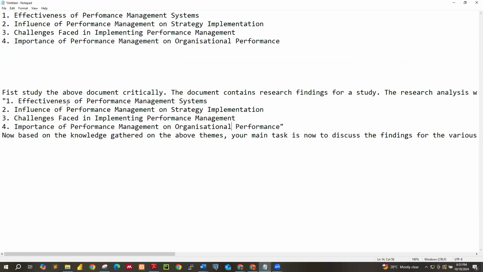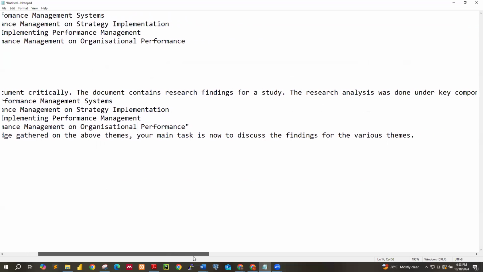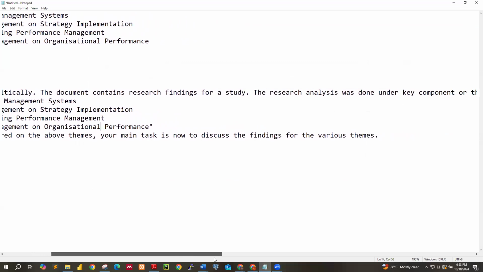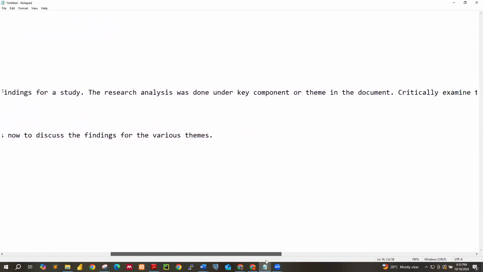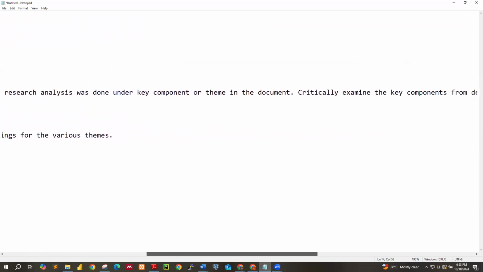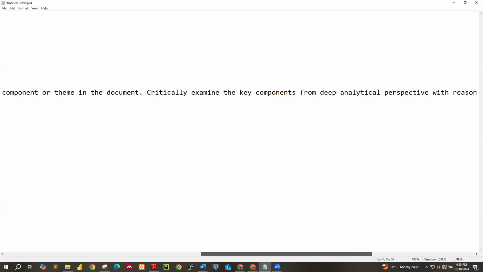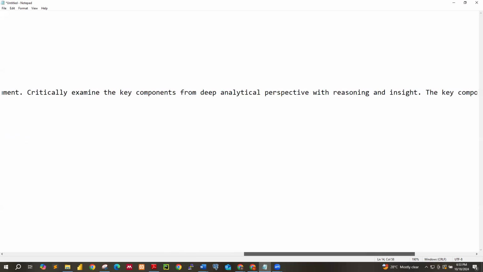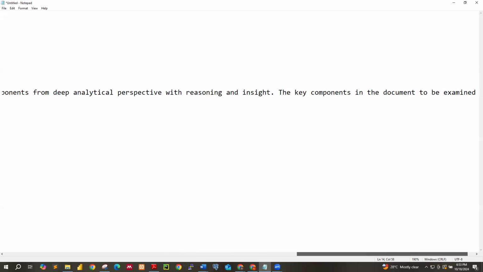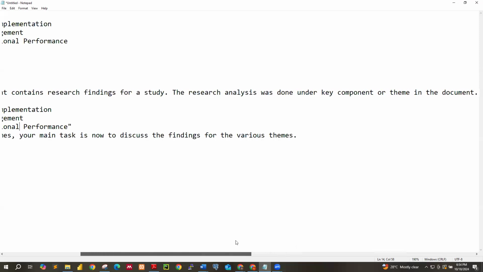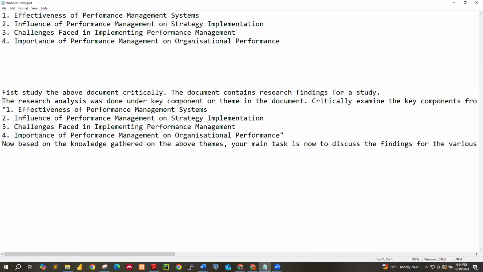So I have first studied the above document critically. The document contains research findings for a study. Then the research analysis was done on the key components or themes in the document. It depends on yours. We have critically examined the components from a deep analytical perspective with reasoning and insights. The key components in the document to be examined are, sorry for taking this long. Let me see if I can just drop it over here.